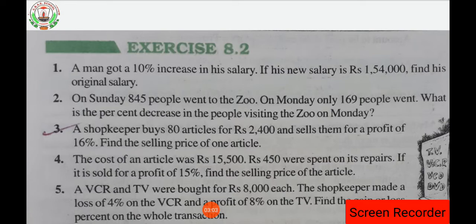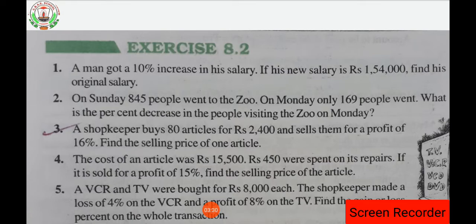Okay, then while selling those 80 articles, that shopkeeper got a profit of how much? 16% profit he got. Then what will the cost of the articles be, that means at how much cost is he going to sell those articles. So first we are going to find the selling price of 80 articles, then we are going to find the selling price of one article, since the question is asking the SP of one article. That's why. Clear?